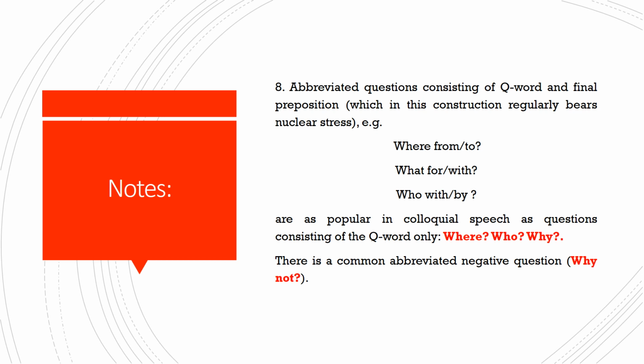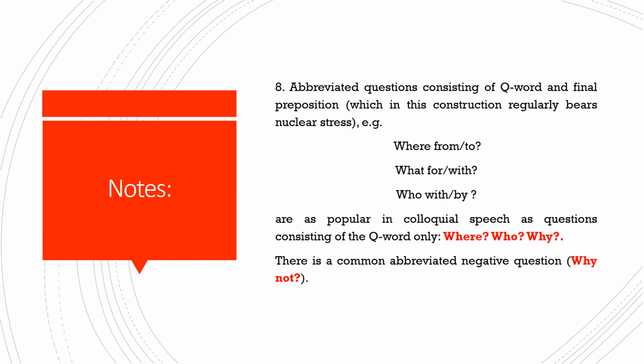And here they say that the preposition is the element that is going to take the nuclear stress of the question. Also, you can find in colloquial English abbreviated questions with only the question word. For example, where, who, why. So you can hear that in conversation some people ask by using only the WH word.